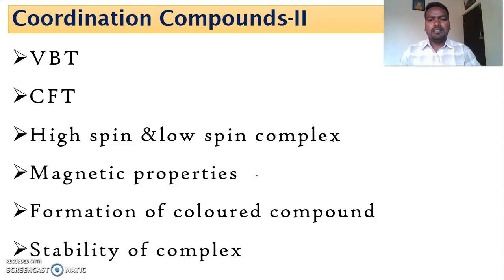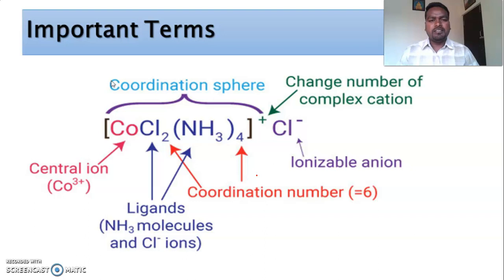So now let us see some basics. I would like to recollect some basics. When we come to a coordination compound, it has mainly two important things. One is the central metal ion. Here cobalt is the central metal ion, and the ligand. Here chloride and ammonia are ligands, and this chloride ion is a counter ion, and the moiety which is present inside the square bracket is called the coordination sphere.